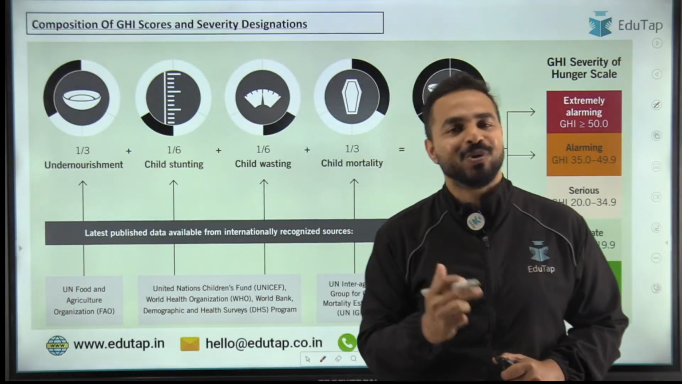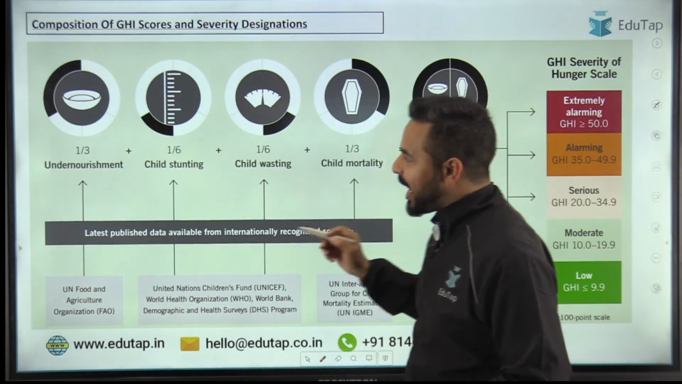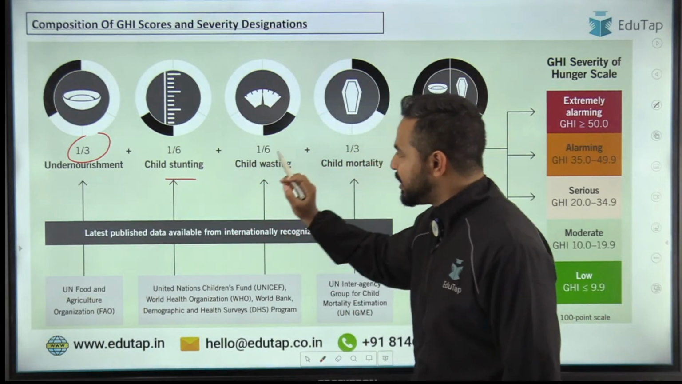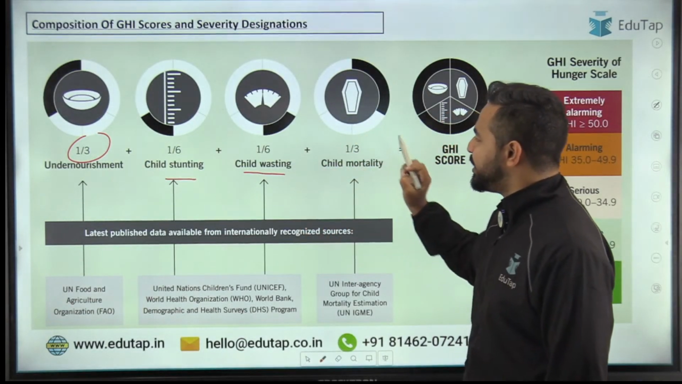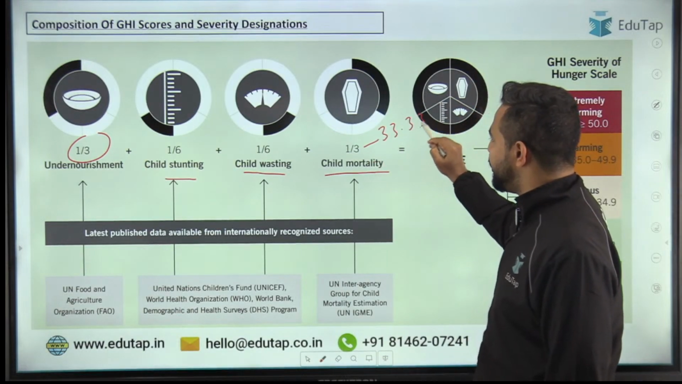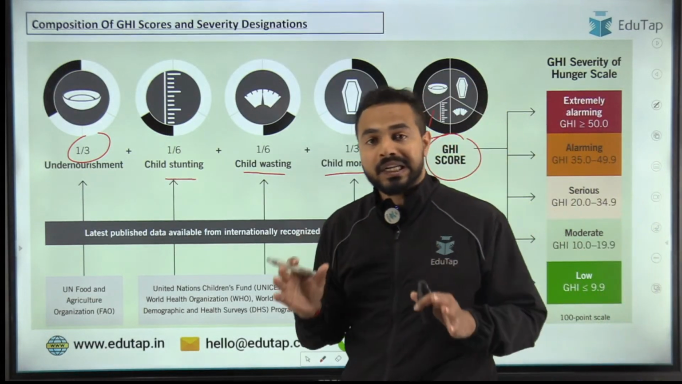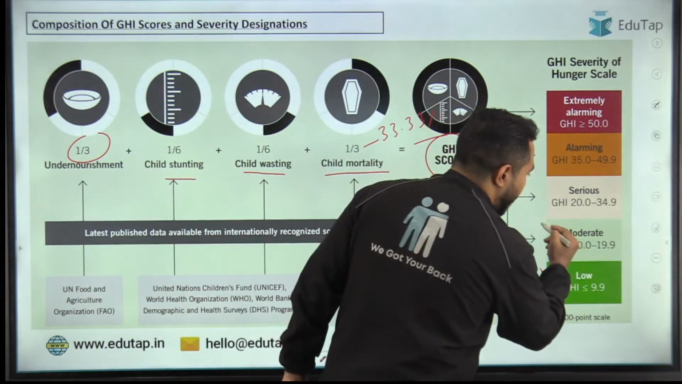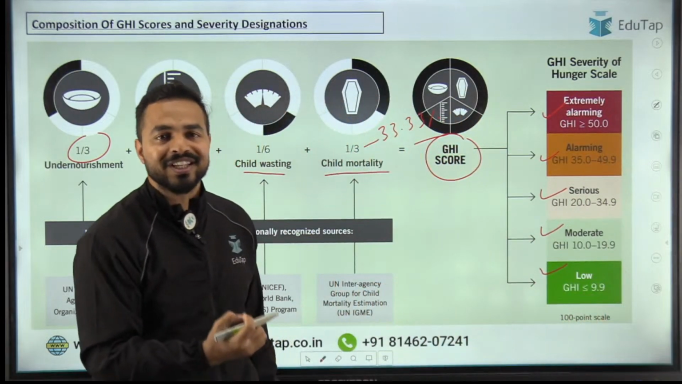Now when we talk about the composition of the Global Hunger Index, you can see that undernourishment has a weightage of 33%. Child stunting has a weightage of 16.6%. Child wasting again has a weightage of 16.6%, while child mortality has a weightage of 33.33%. Overall we get the GHI score, on the basis of which countries are divided into different categories: low hunger, moderate hunger, serious, alarming and extremely alarming, as per the score achieved in the GHI.